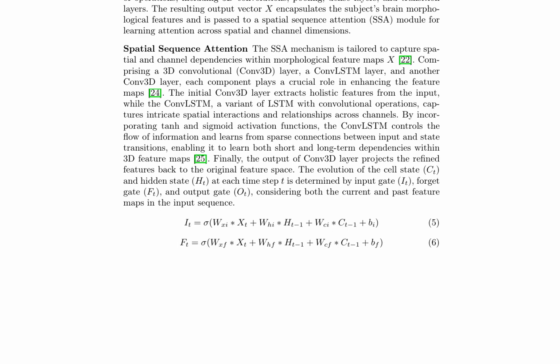The evolution of the cell state, C_t, and hidden state, H_t, at each time step t is determined by the input gate, I_t, forget gate, F_t, and output gate, O_t, considering both the current and past feature maps in the input sequence.